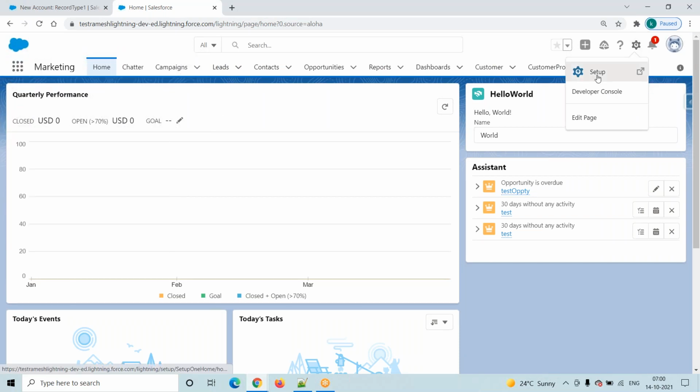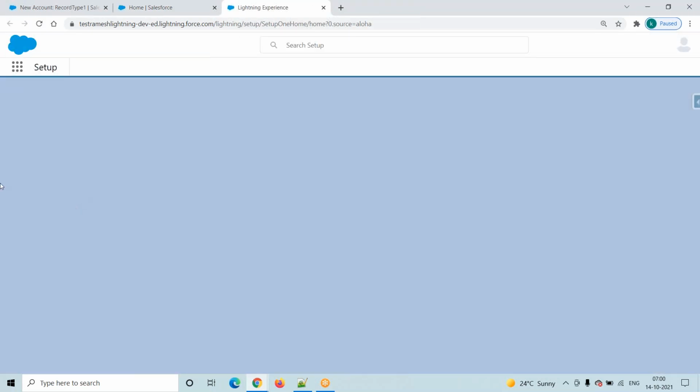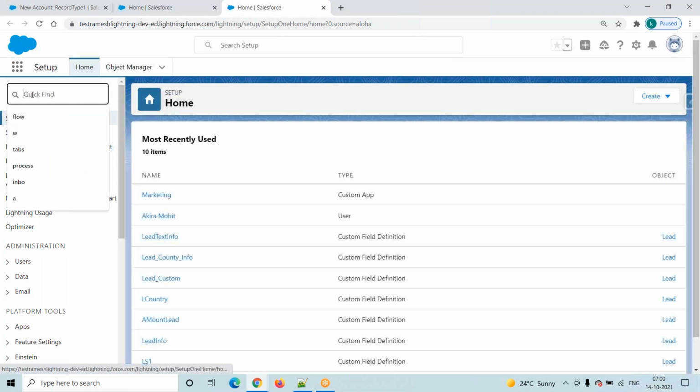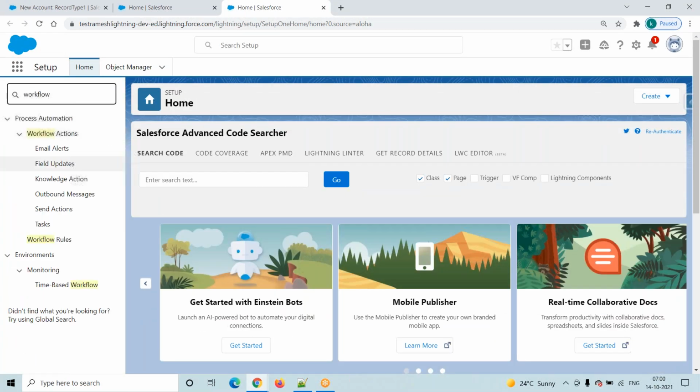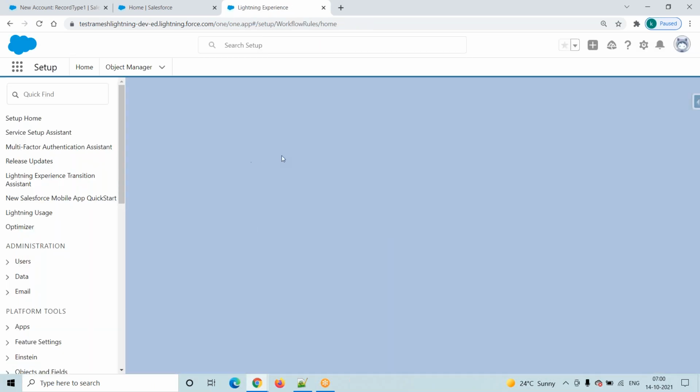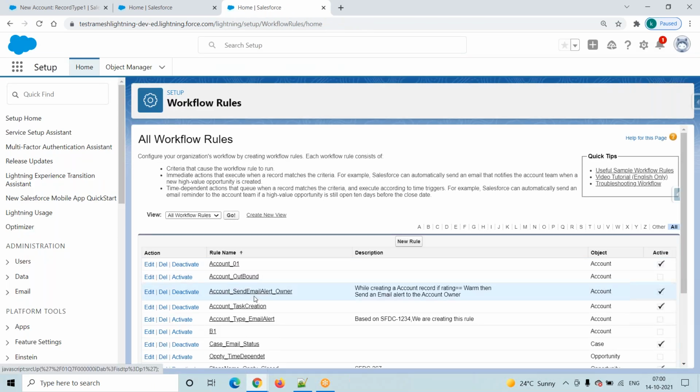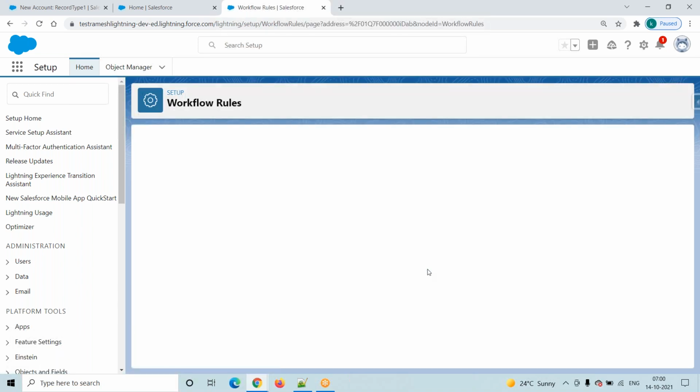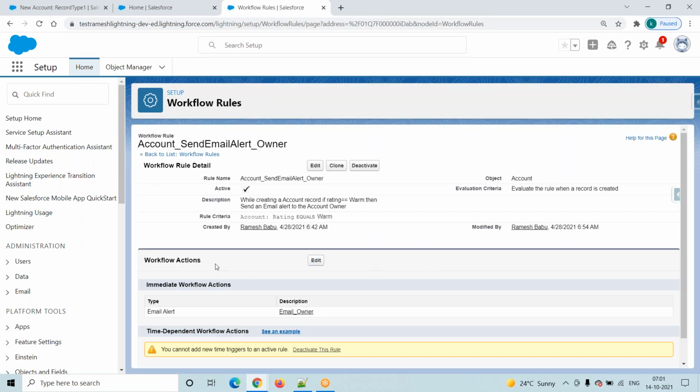Go to setup, workflow rules. I'm trying to take the existing one. Already we created it, account send email alert, right? Otherwise, not this one.